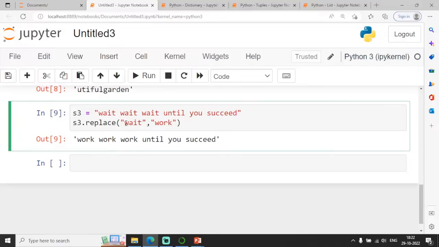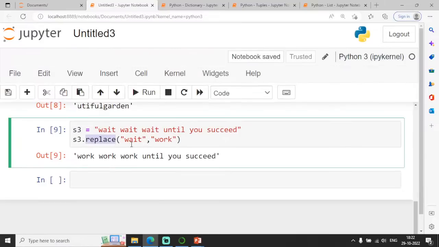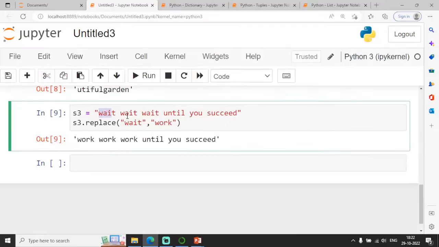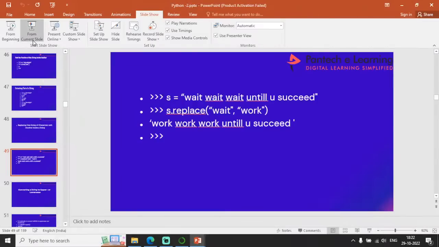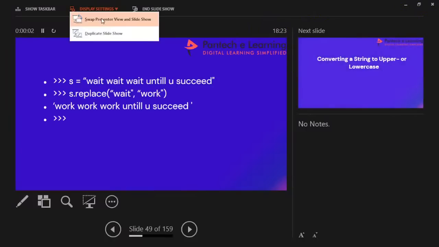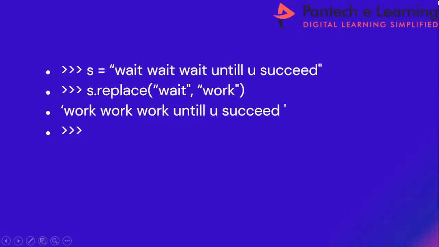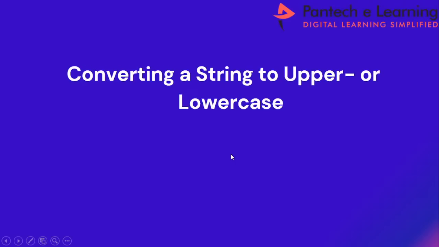So the first one is the base string. Whichever inbuilt functions I have to call using the variable name, I use the dot operator. I am just calling this replace function. So wherever I have wait in my base string within double quotes, this will be replaced with work. Clear with this? So all these are the different inbuilt functions that are available in strings.